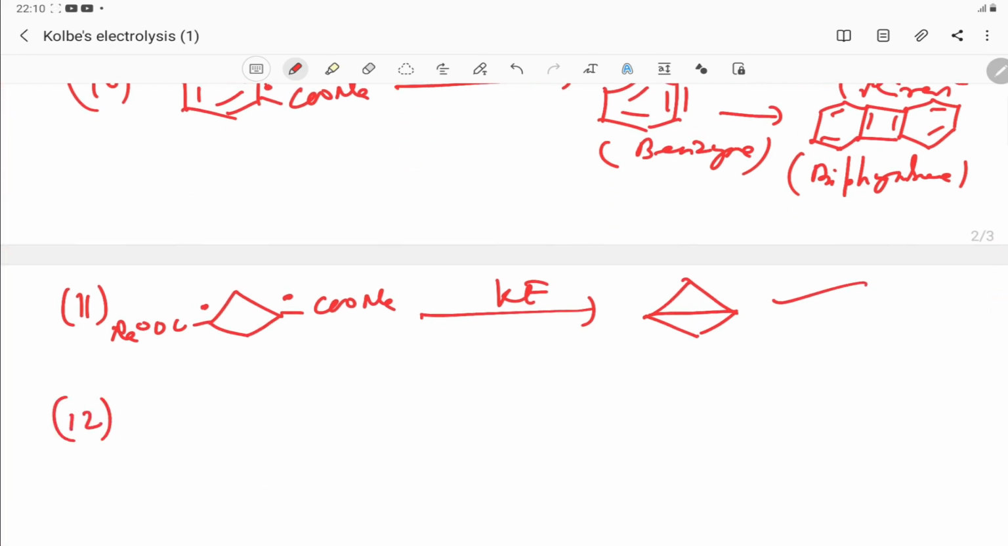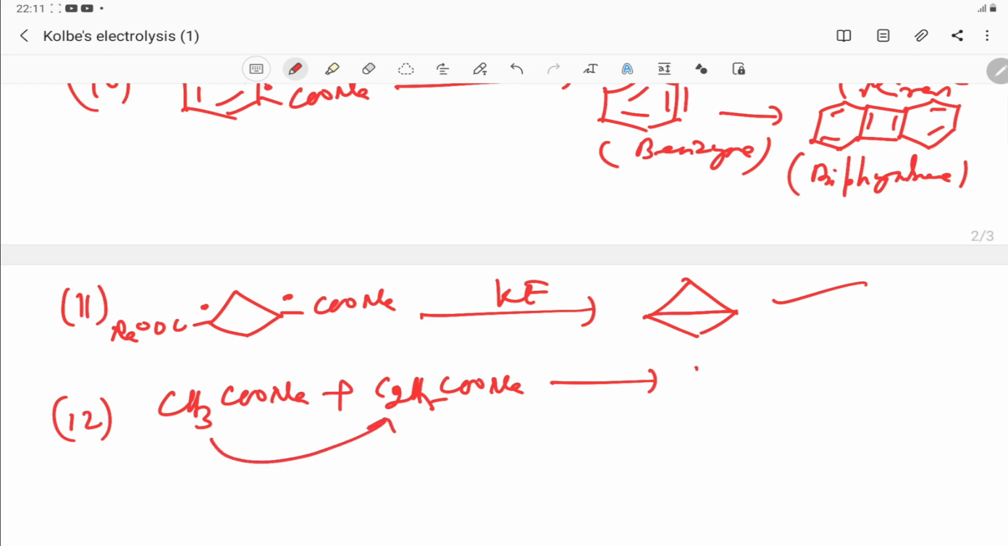Then another example, if you take the sodium salt of acetic acid and the sodium salt of propanoic acid, if you take a mixture of both, then what happens? You will get, if both combine, this product, propane, plus if both combine, then produce ethane and also butane.